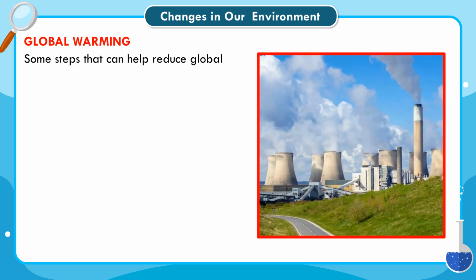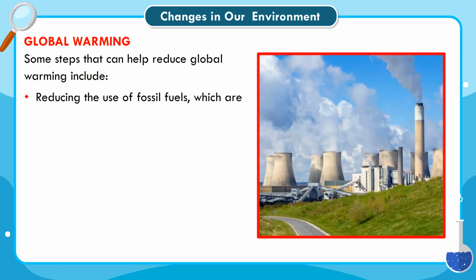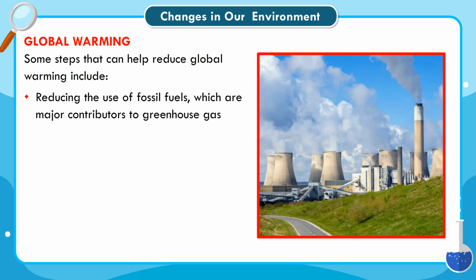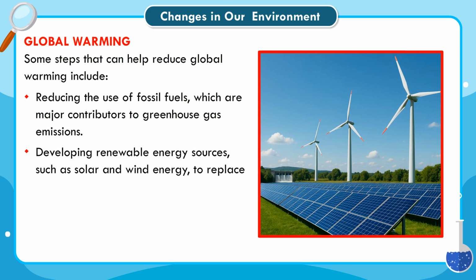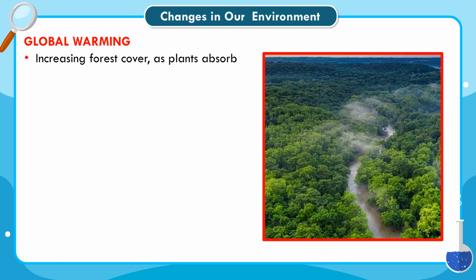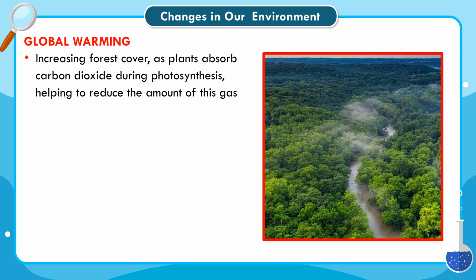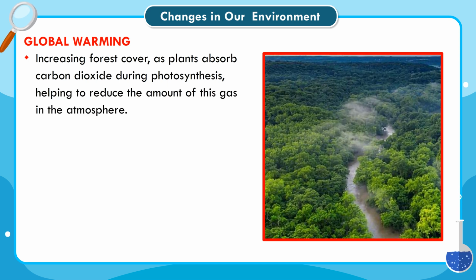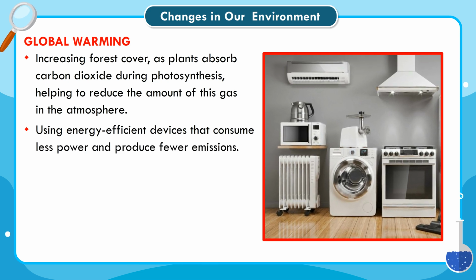Some steps that can help reduce global warming include reducing the use of fossil fuels, which are major contributors to greenhouse gas emissions, developing renewable energy sources, such as solar and wind energy, to replace fossil fuels, increasing forest cover, as plants absorb carbon dioxide during photosynthesis, helping to reduce the amount of this gas in the atmosphere. Using energy-efficient devices that consume less power and produce fewer emissions.